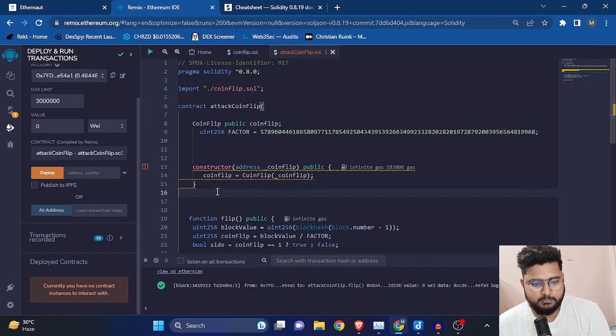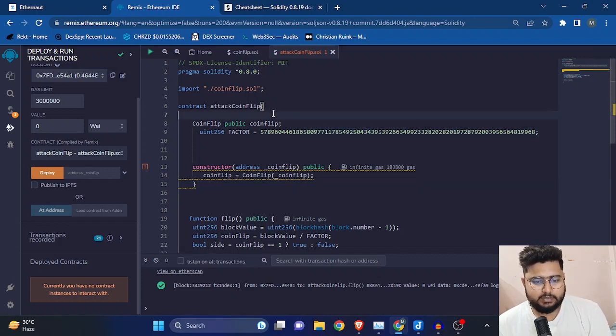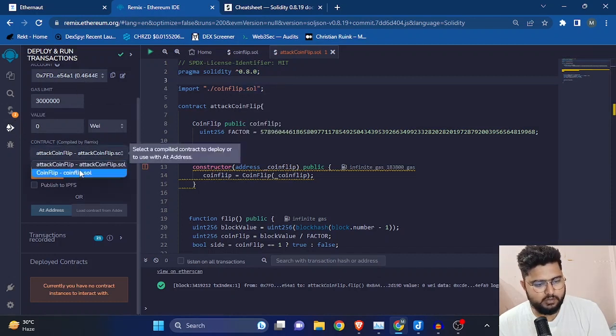So that's what I'm doing right here. This is the attack coinflip.sol that I have copied, and I'll take you through the code and explain what these are. So this is pragma solidity and everything, right? We are importing the coinflip.sol. So we have here coinflip.sol.